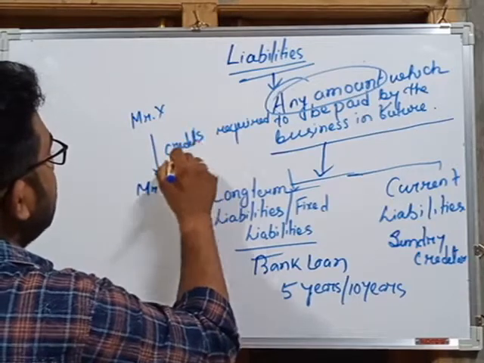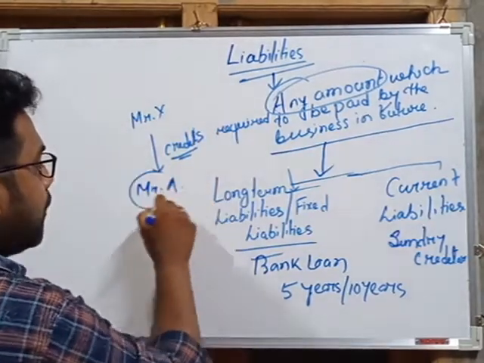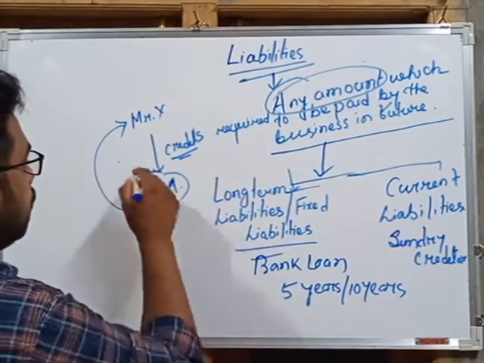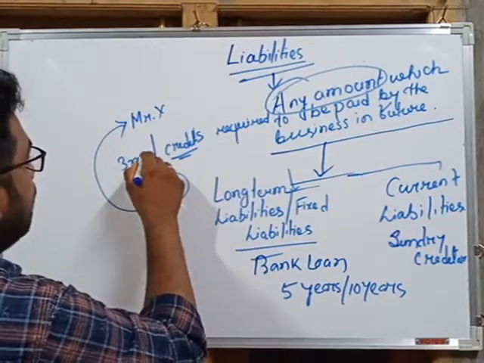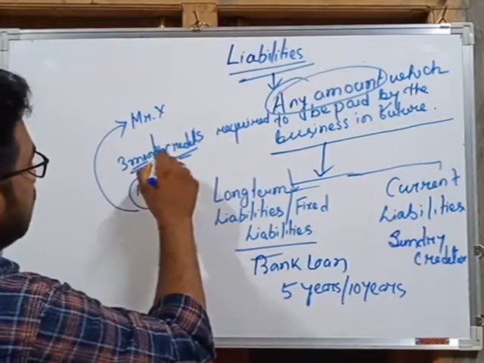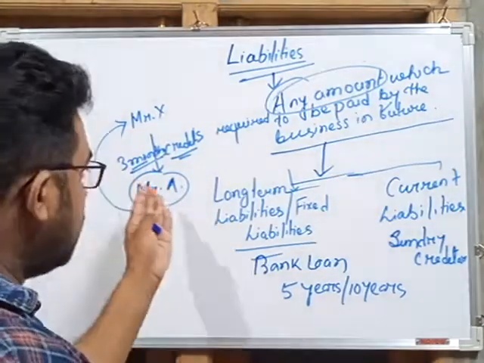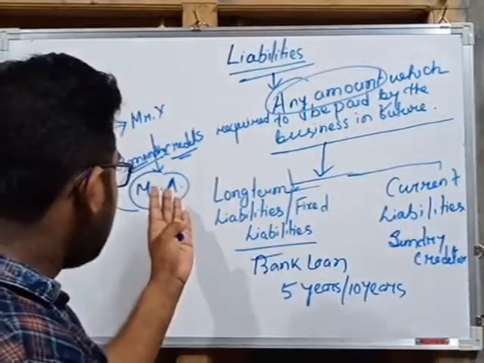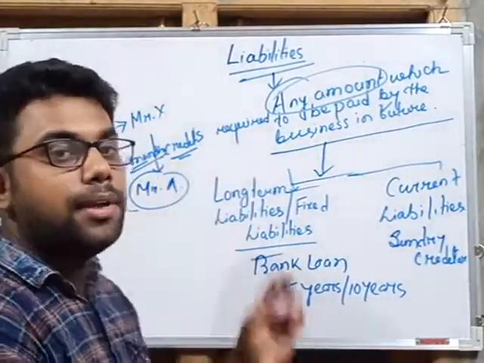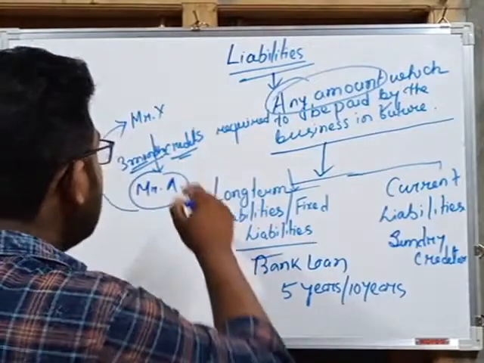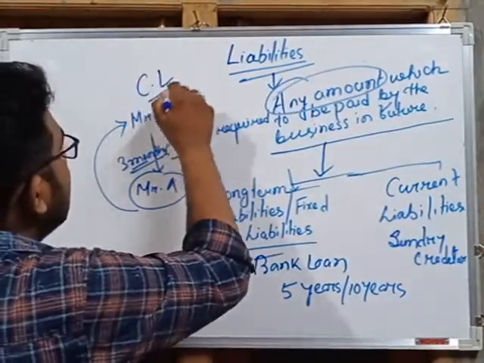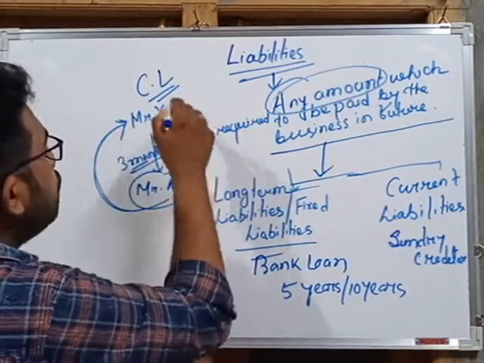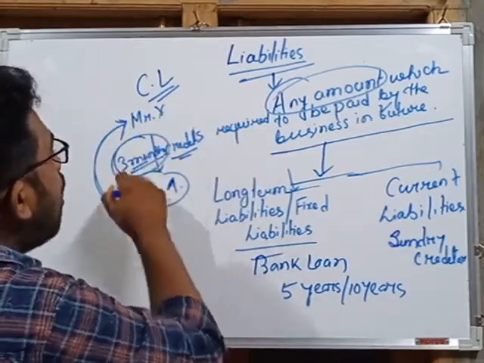So it is the responsibility of Mr. A to pay Mr. X, but at a future date, so after 3 months he will pay Mr. X. He purchased goods on credit and promised to pay Mr. X after a period of 3 months. So it is a current liability, because Mr. A will pay this amount to Mr. X within a period of 1 year.